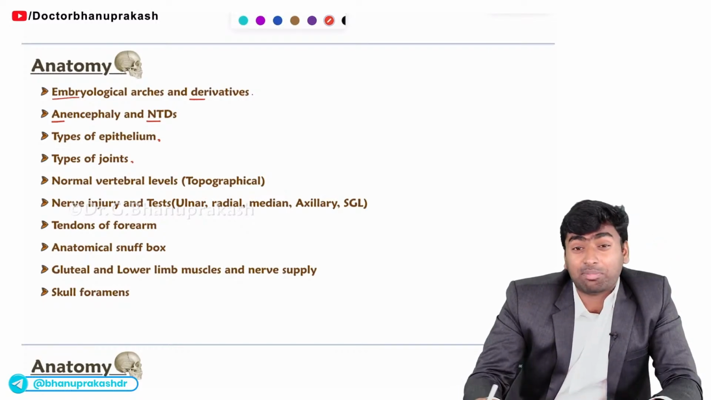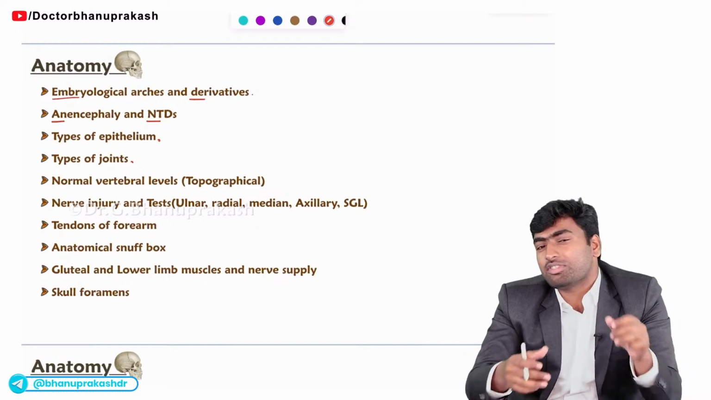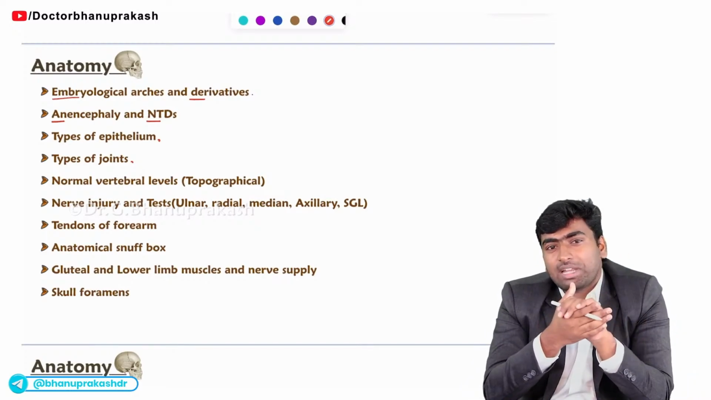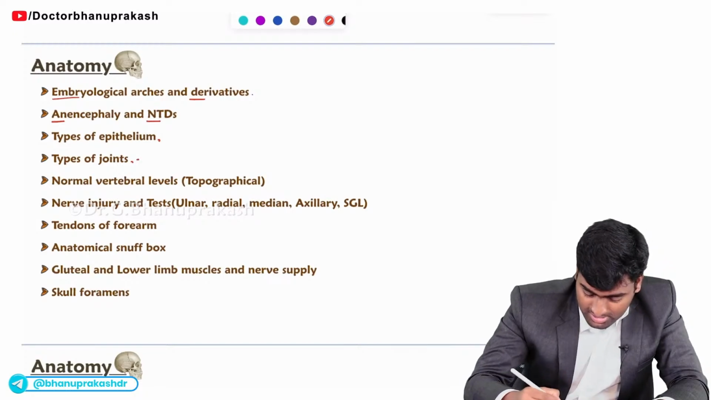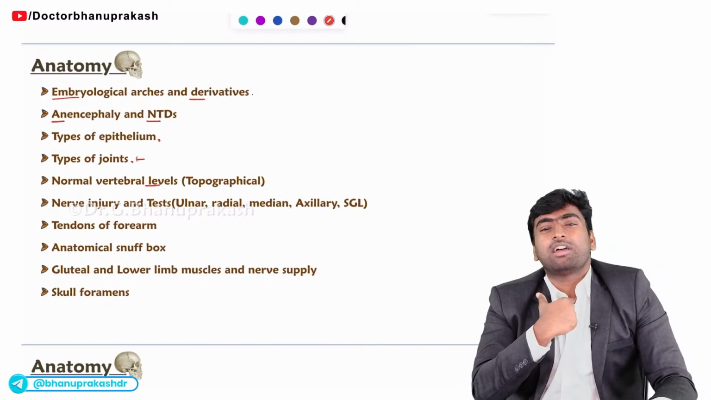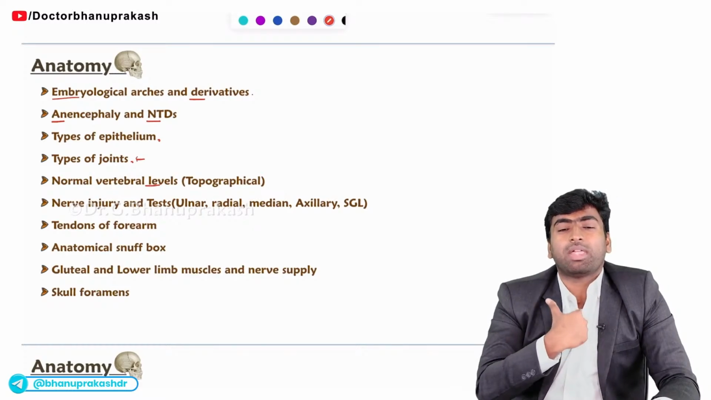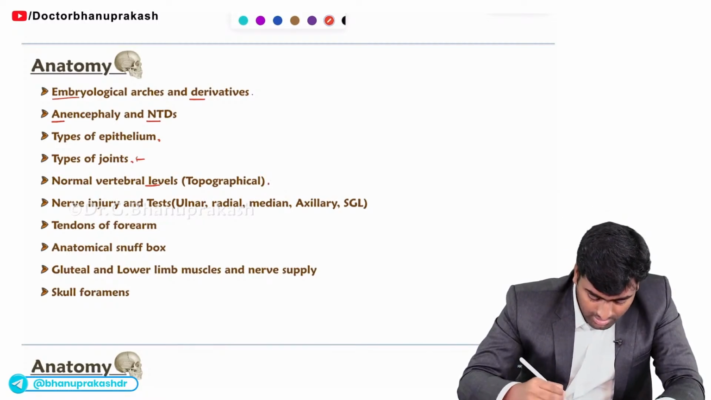And the final one is the type of joints. In general anatomy, they will ask you about the types of joints. They will give a normal anatomical image, or sometimes an x-ray, and ask which type of joint this is. And the next one is the vertebral levels. They will just mark some point in the body and ask you at which vertebral level or which vertebral disc level this point belongs to.